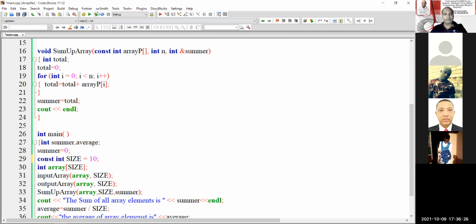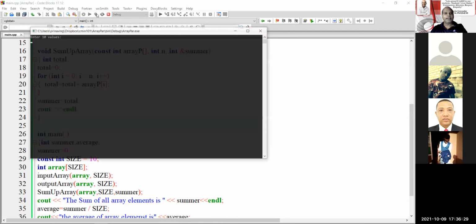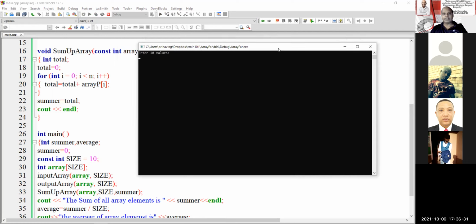Let's go and run it now. Build and run. It's going to say enter 10 values. Look at that. 1, 2, 3, 4, 5, 6, 7, 8, 9, 10. Right? The sum of all the elements is 55. Okay, that's where you declare it, Sam, the size of it.